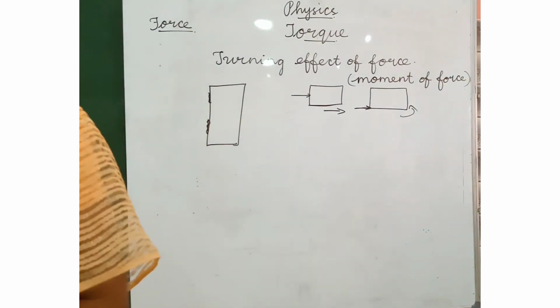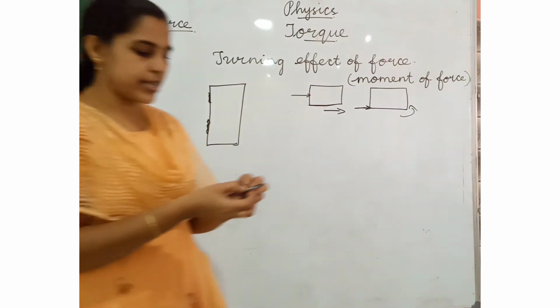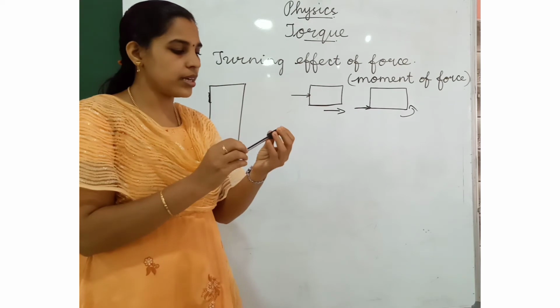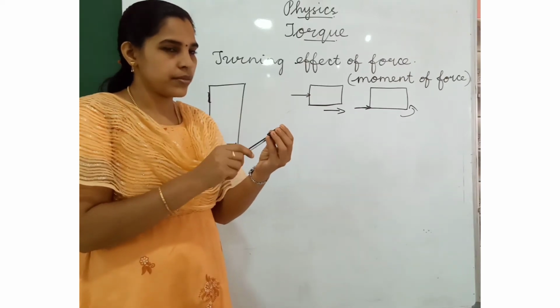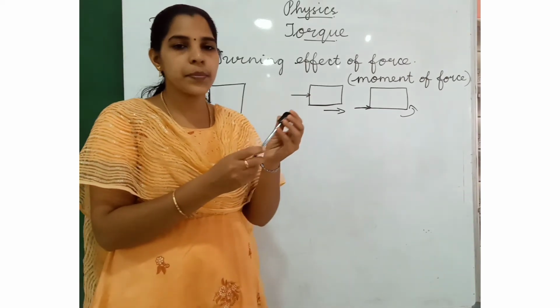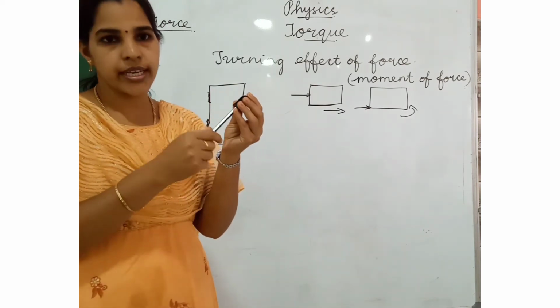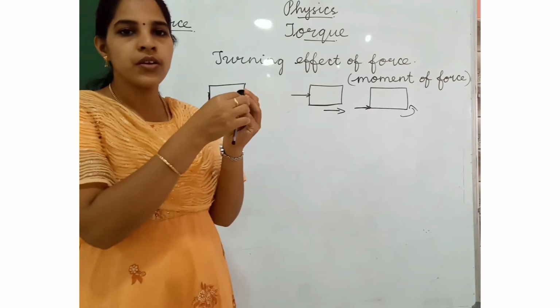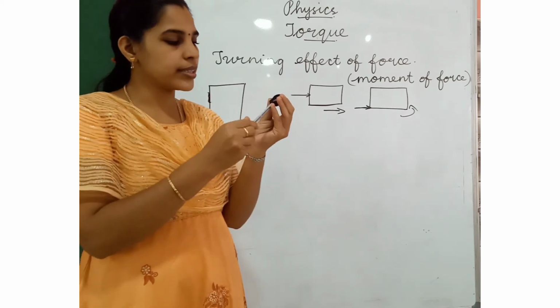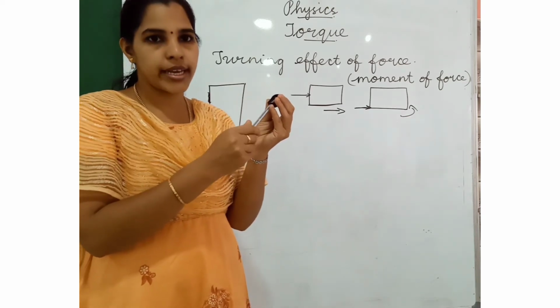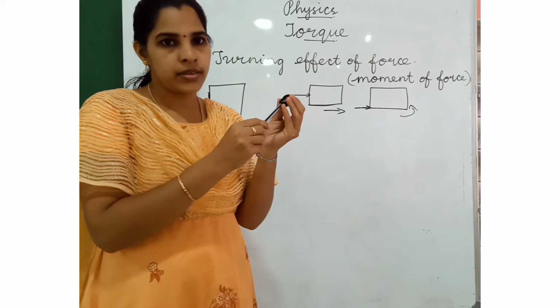Another example, listen here. This is the pencil. This is the sharpener. When we sharpen the pencil using the sharpener, the pencil will rotate. The sharpener is the fulcrum or fixed point. The pencil will rotate because of the force.